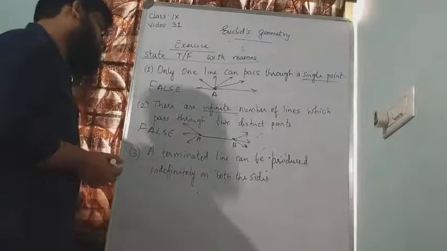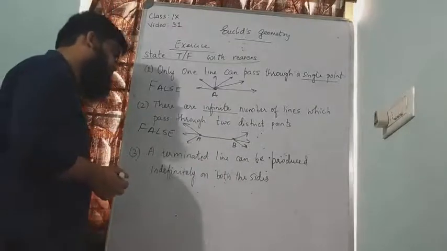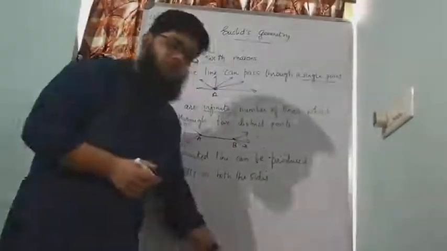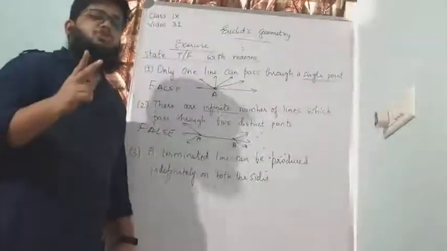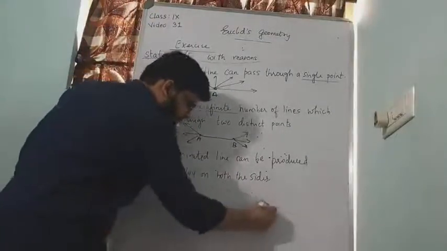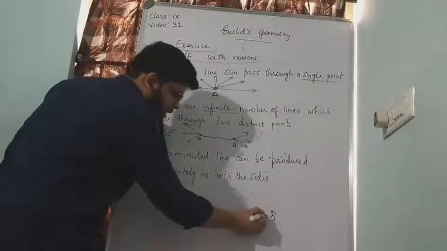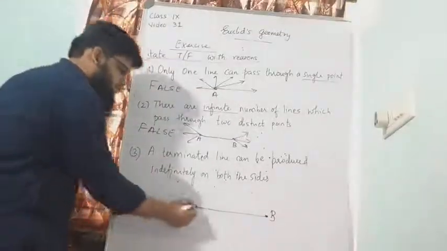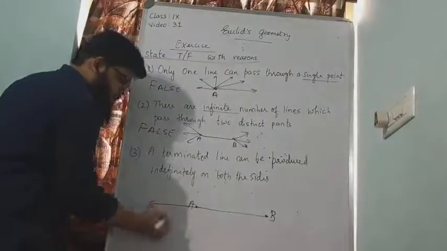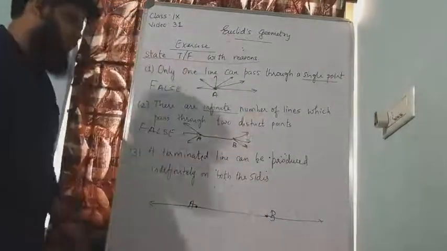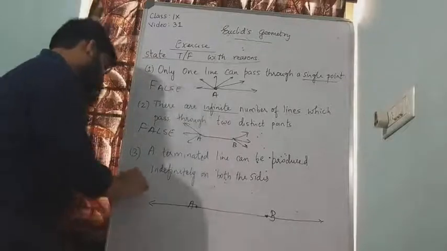Question number 3, a terminated line can be produced indefinitely on both the sides. Which axiom or postulate do you think this is? This is postulate number 2. What is postulate number 2? If I have a line, let us suppose AB. So A here and B here, point A and point B. That line you can produce from point A up to any length you want and point B also. You can extend the line up to any length you want. Therefore, this answer will be true.